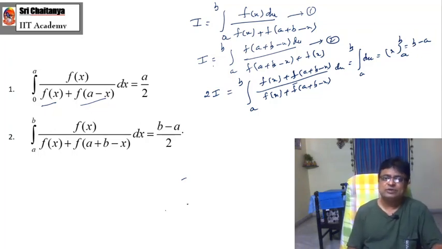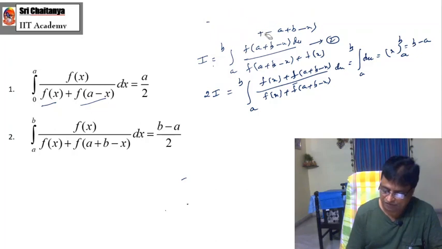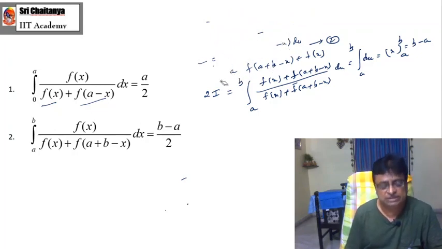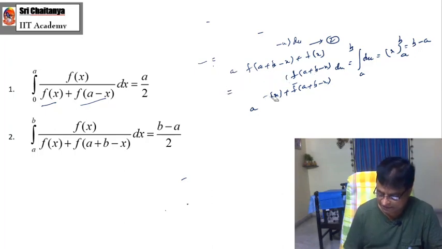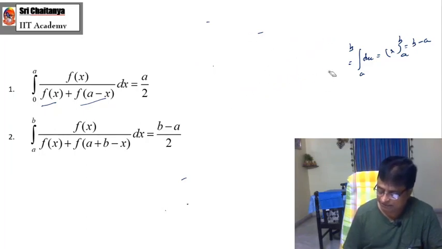This is also the same model, the same technique. But in the previous one, I applied integration 0 to a f of x dx equal to integration 0 to a f of a minus x dx, whereas in my second derivation, I applied integration a to b f of x dx equal to integration a to b f of a plus b minus x.